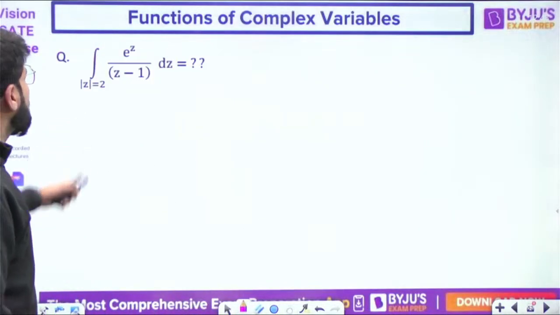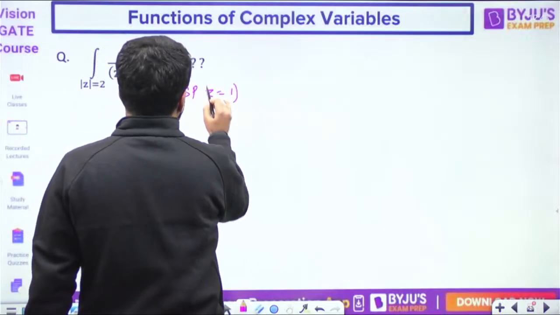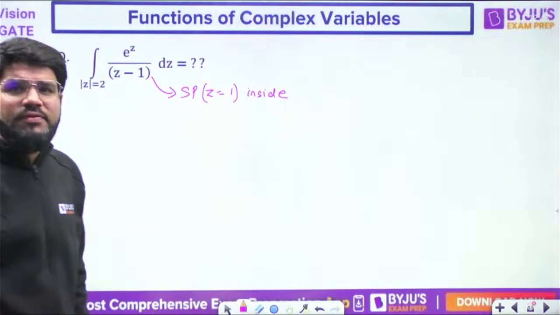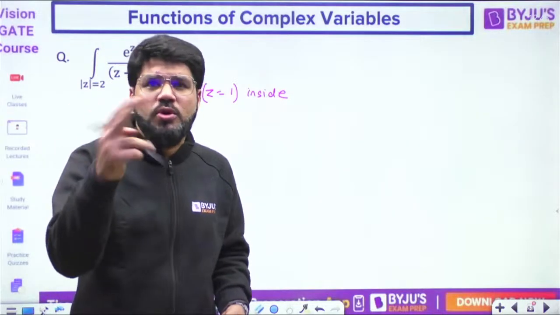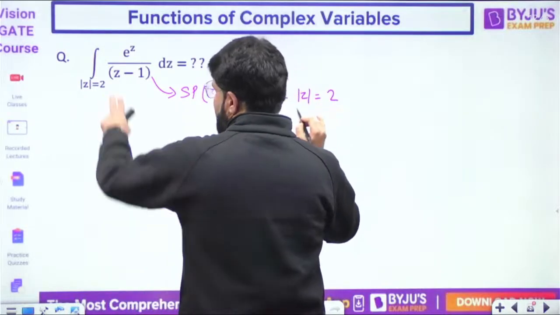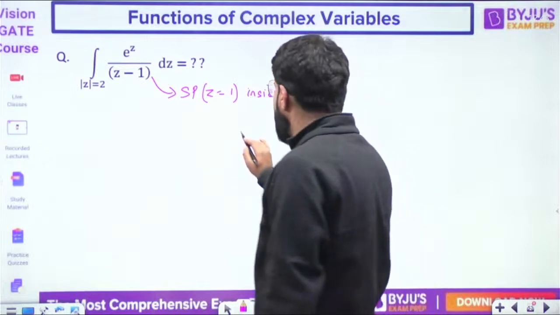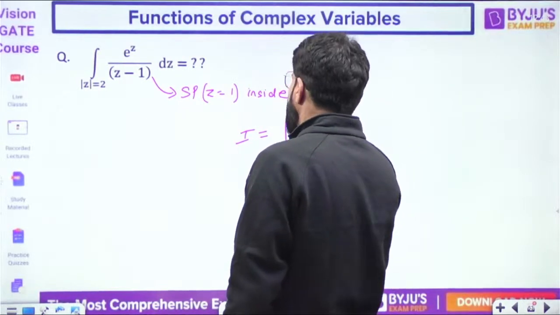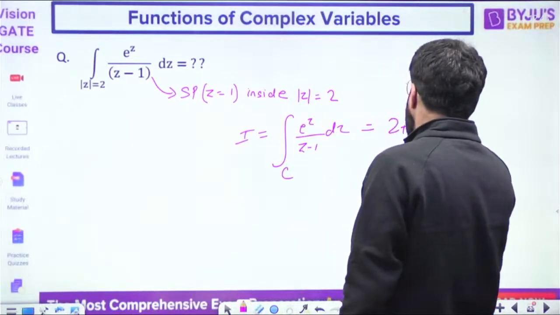Now tell me the next one. It is a similar one only. What is the singular point? z equal to 1. Is it inside or outside? Every time you need not draw. The circle is mod z equal to 2, the radius is 2, so 1 is inside. And if it is inside, then the integral of e power z upon z minus 1 dz will be equal to 2 pi i f(a).